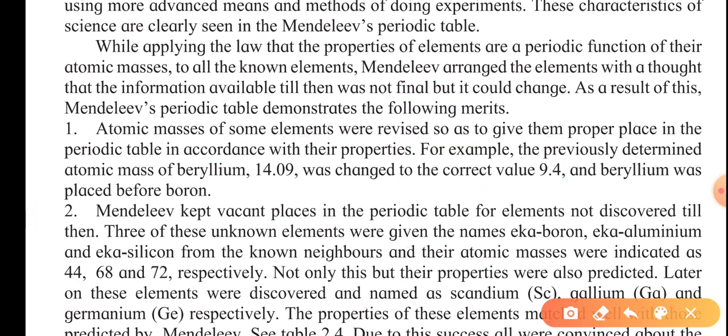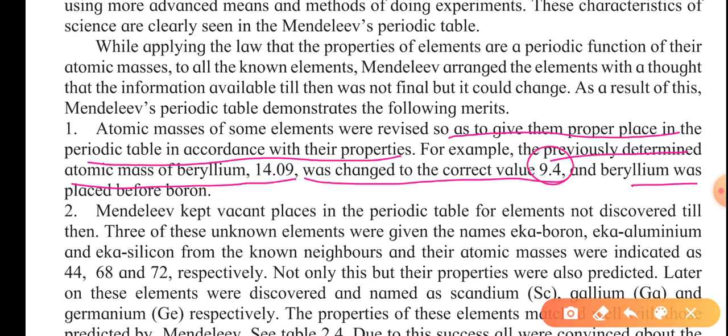Another thing is that he gave a proper place to some elements in the periodic table according to their properties. Previously the atomic mass of beryllium was determined as 14.9, but he corrected that value to 9.4. So beryllium is placed just before boron in the periodic table. All these things are the work he did.